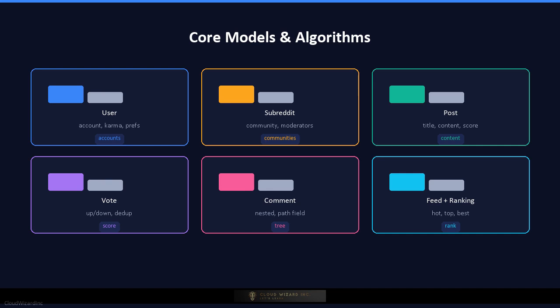The feed model is a precomputed list of post IDs per user per sort order, updated by fan-out or pull-based strategies. Ranking algorithms include hot, which combines score and time decay, top, which sorts by total score over a window, controversial, which uses upvote-downvote ratio, and best, which uses Wilson score confidence. The key trade-offs are freshness versus compute cost, and consistency versus availability.